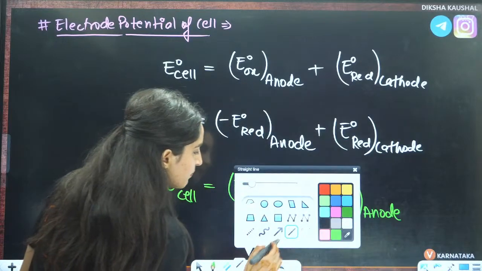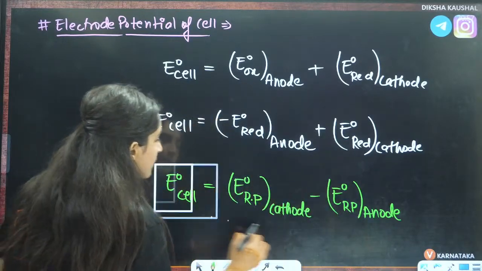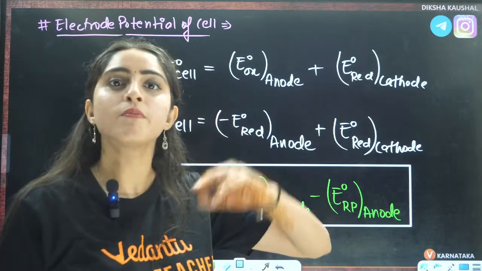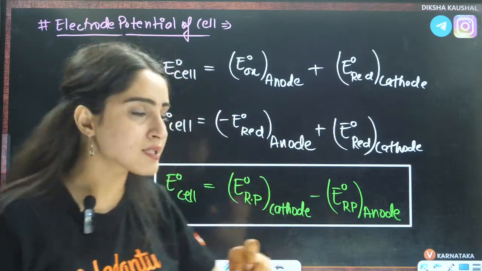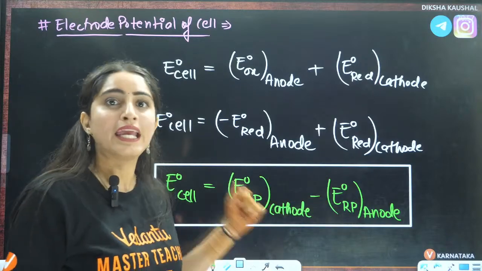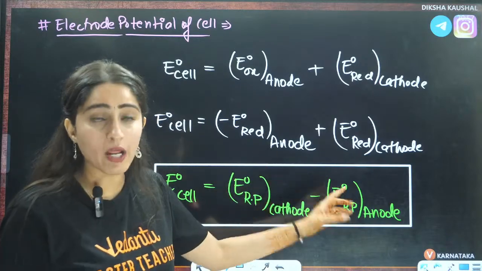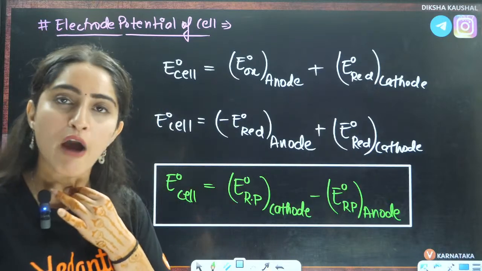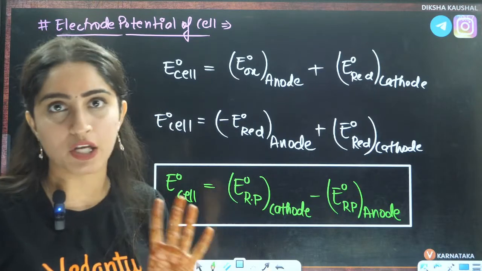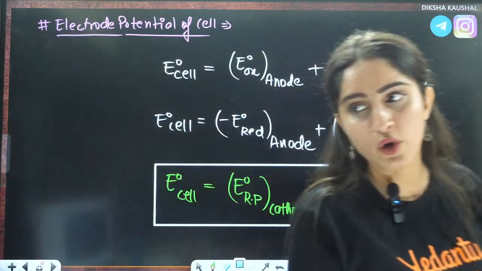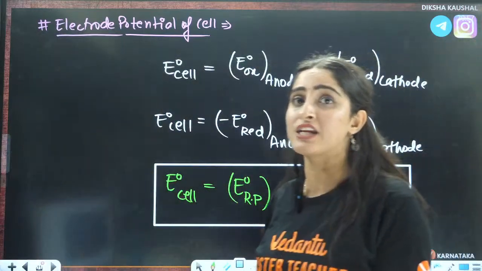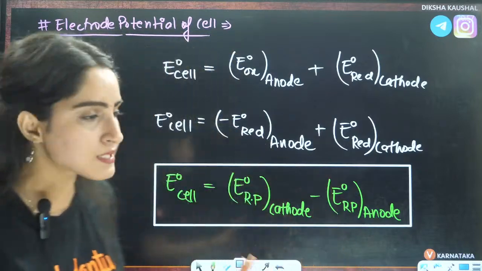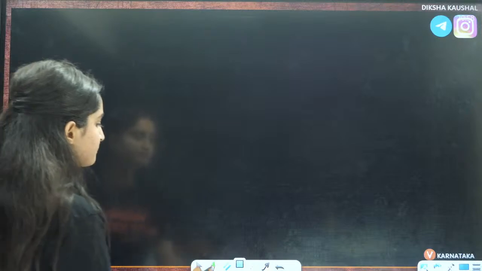Or simply, you can just remember that E naught of cell is cathode minus anode, and you have to take reduction potential of these two things, not the oxidation potential, right guys?